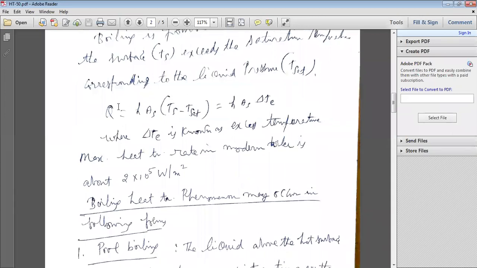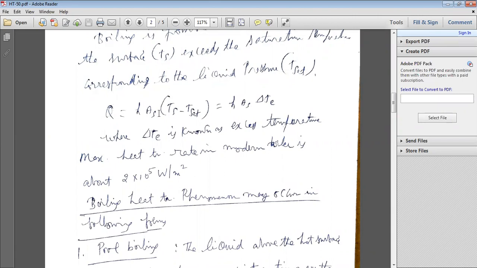So for heat transfer in boiling, the formula is the same as that of convective heat transfer. How do you calculate the heat transfer rate in boiling?